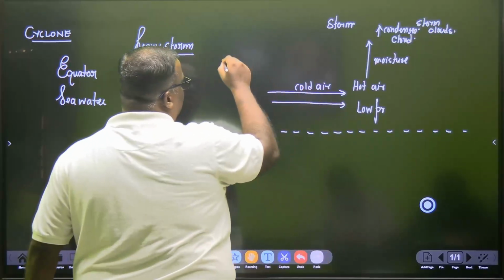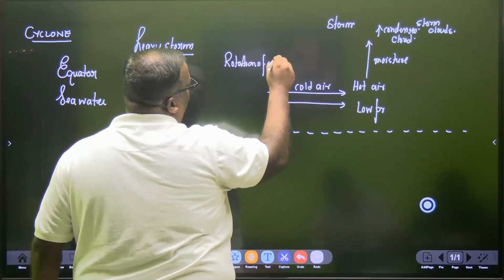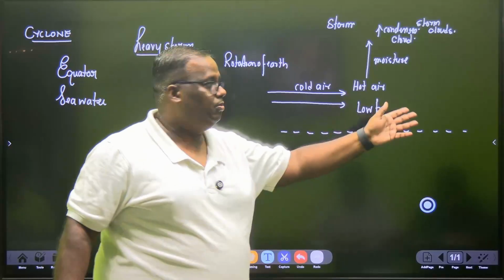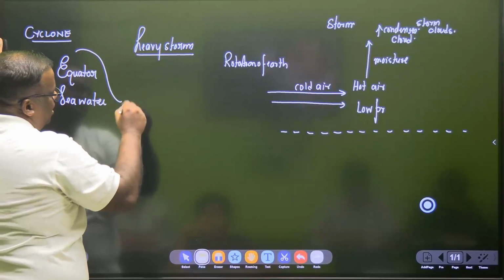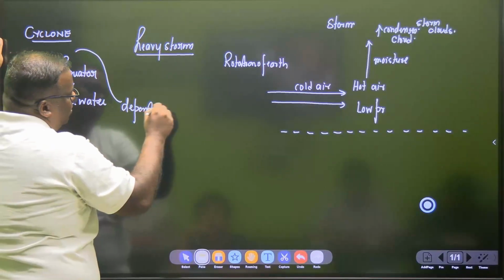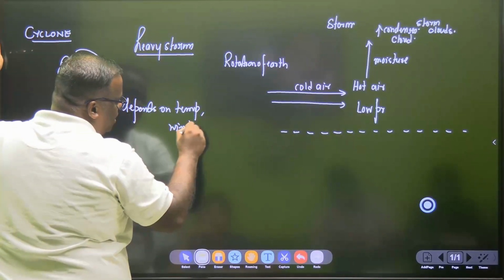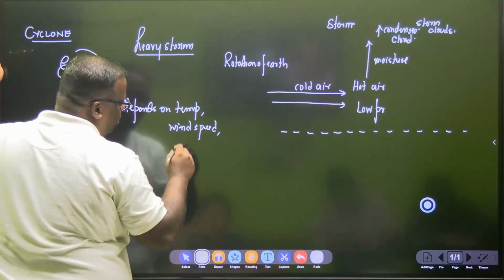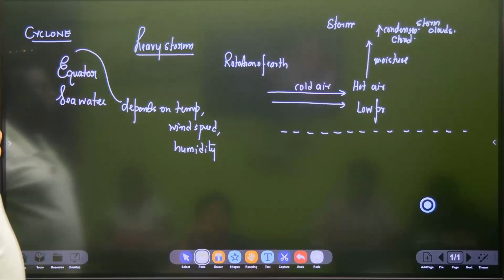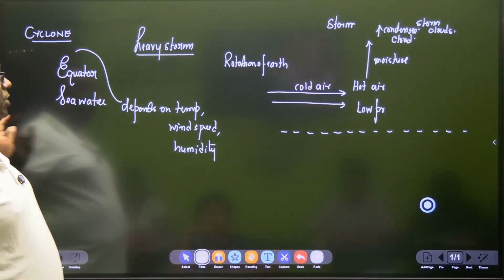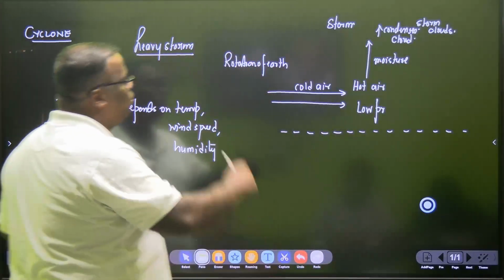Here the rotation of the earth will play a role now, right? So all this storm, are you understanding? Cyclone depends on temperature. Cyclone will depend on wind speed, and then cyclone will depend on humidity, right? These are the factors on which cyclone will be depending. In equators, the humidity will be very high, low pressure will be created, cold air will rush, and the cold air also goes up, storm clouds get created, and then the rotation of the earth.